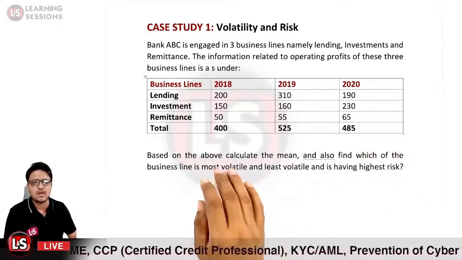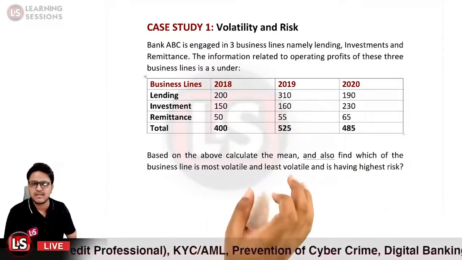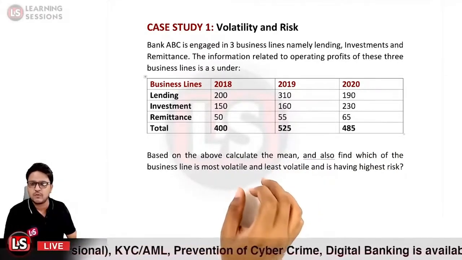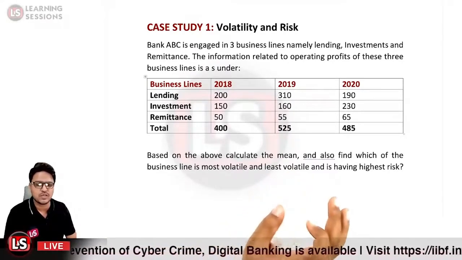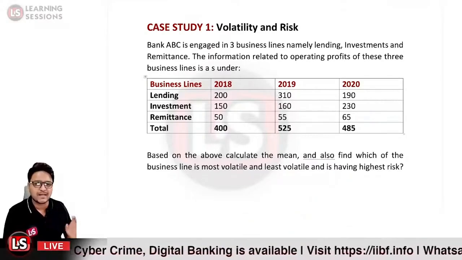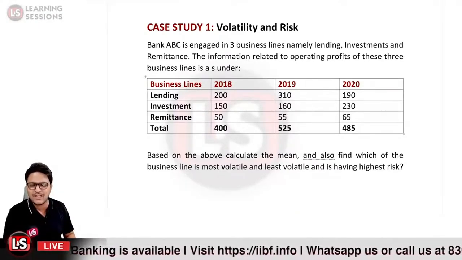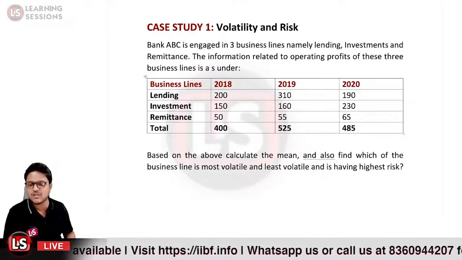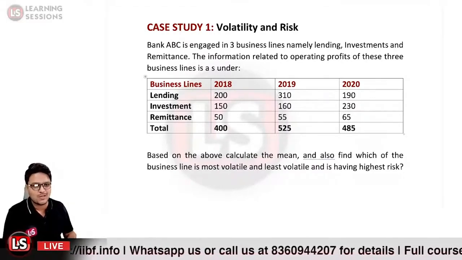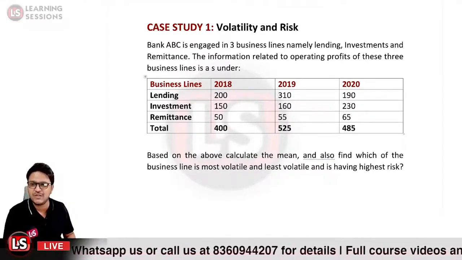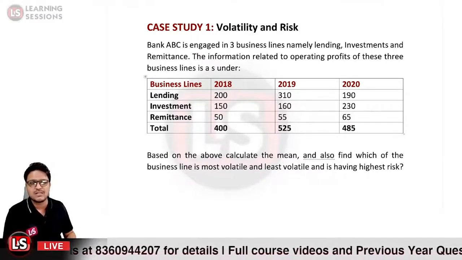Based upon the above, we need to calculate the mean, and also find out which business line is the most volatile, which is the least volatile, and which has the highest risk associated with it. That can be done if we calculate the volatility. I told you that volatility is the dispersion of the variable around the mean value, that is the standard deviation that we need to calculate. So in this question also we will be solving for the standard deviation.